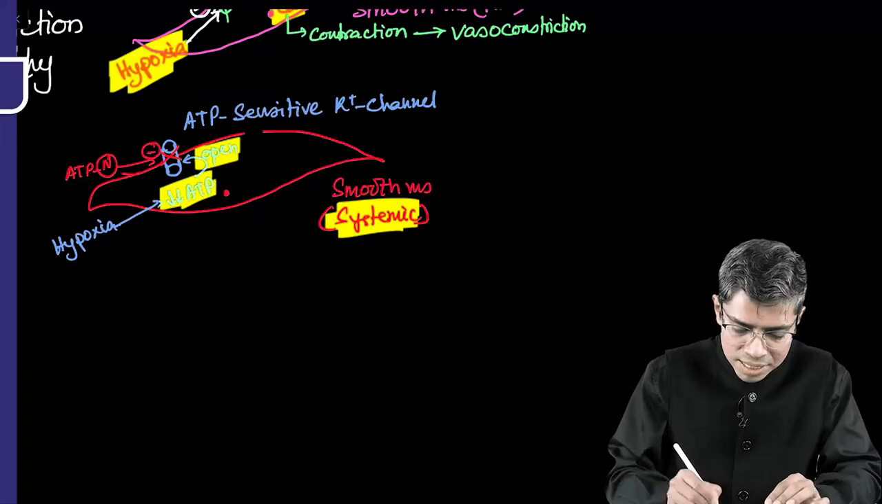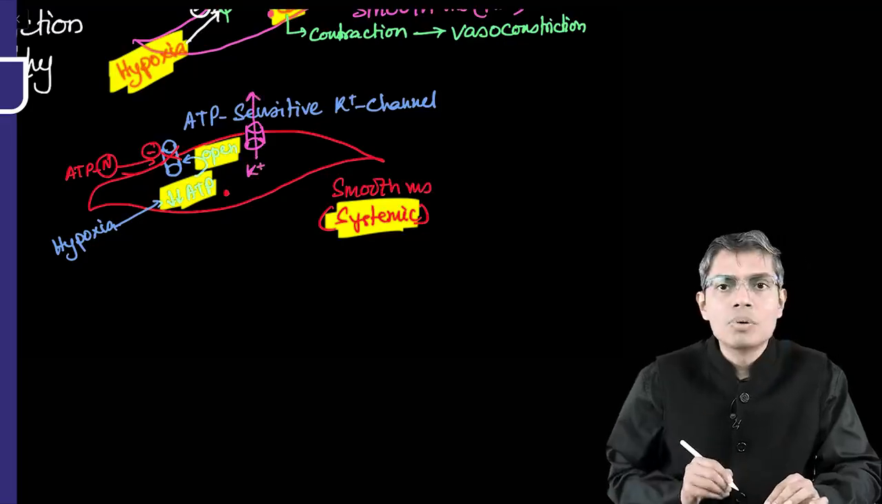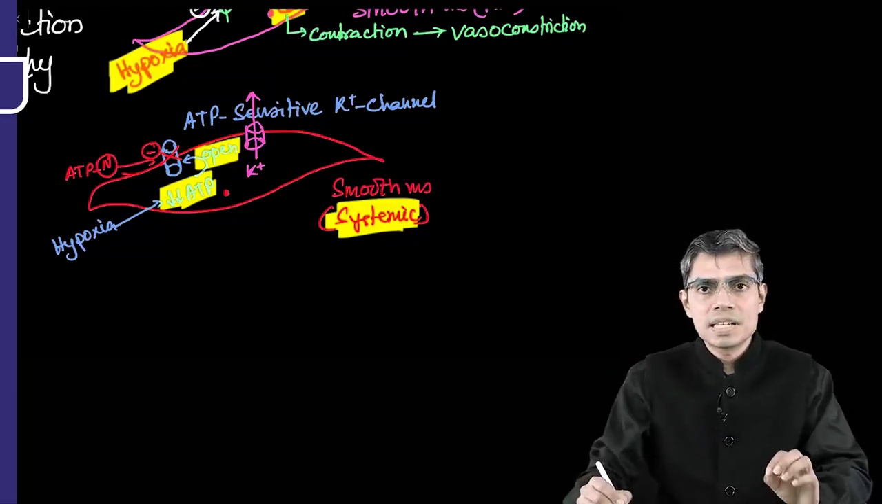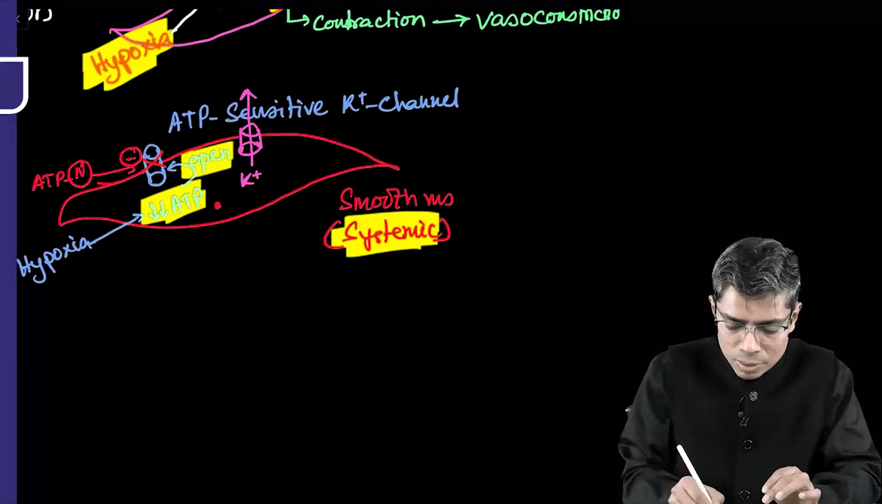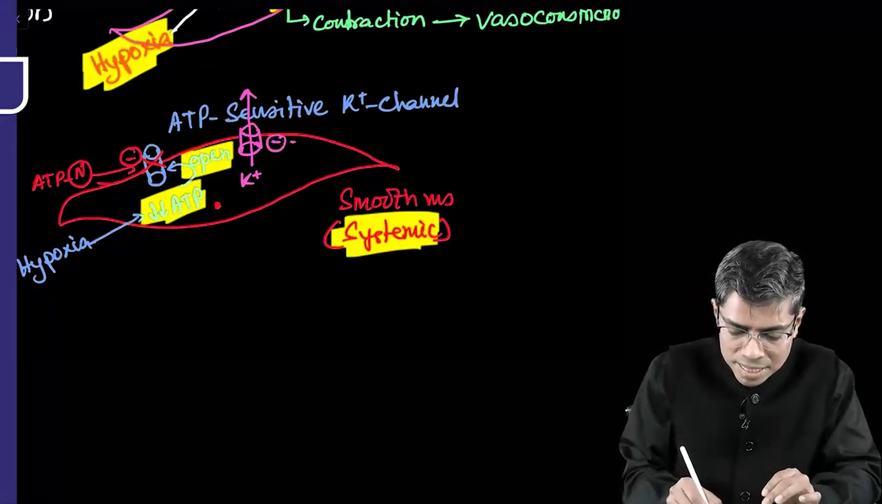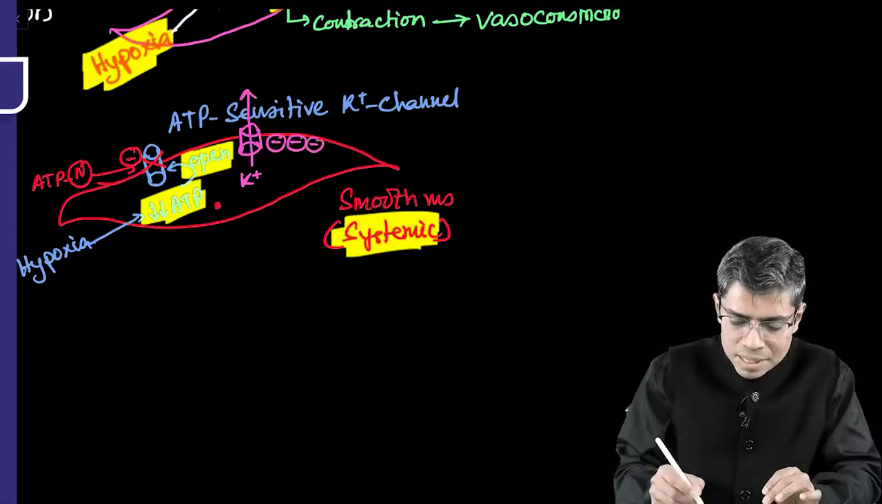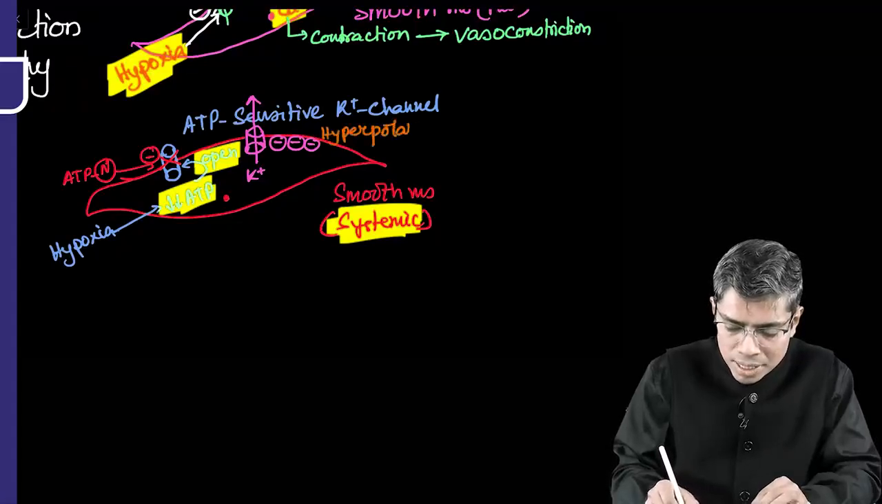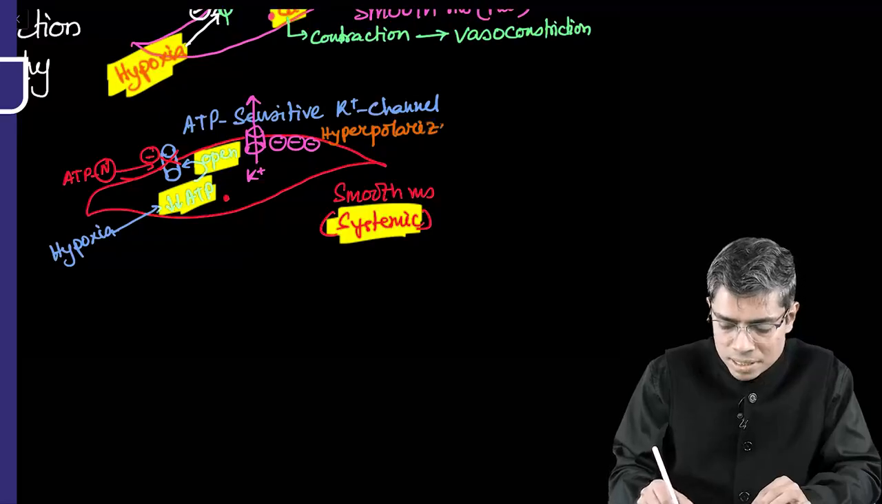Whenever the channel is opening up, what will happen? It is a potassium channel which is opened up, so potassium will go out of the cell. More potassium going out of the cell means the cell is losing positive charge. The cell losing positive charge means there will be negativity inside the cell, which is nothing but hyperpolarization of the smooth muscle cell.